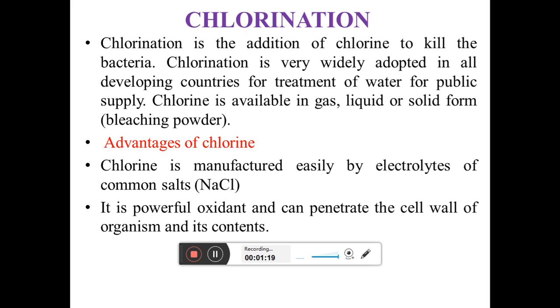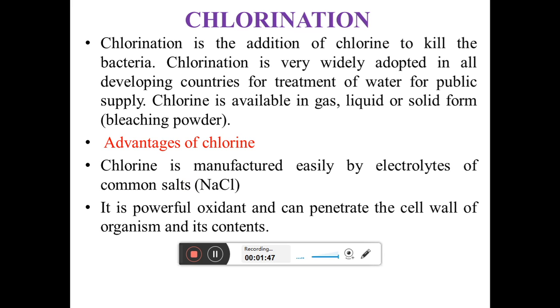Chlorine is added into the water to kill the bacteria. Chlorination is very widely adopted in all developing countries for the treatment of water for public water supply. Chlorine is available in gaseous form, liquid form, and solid form also.